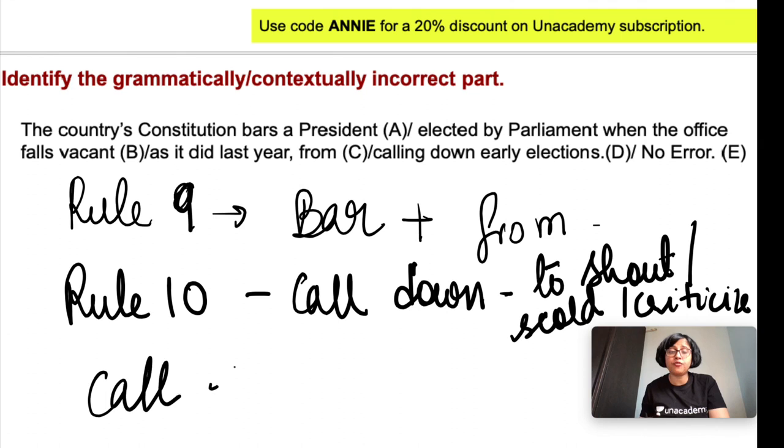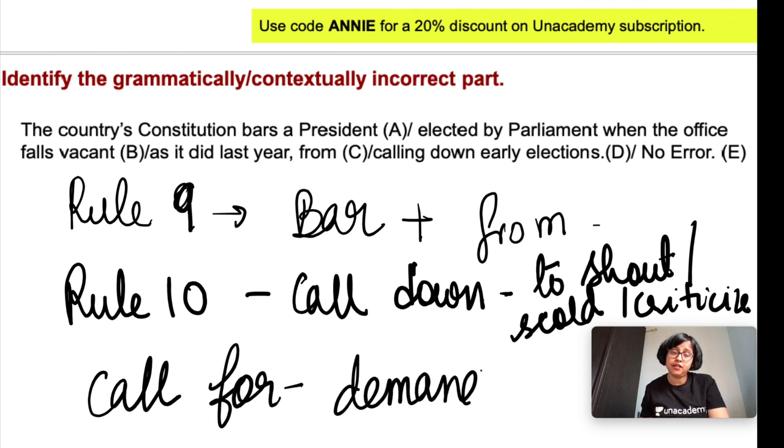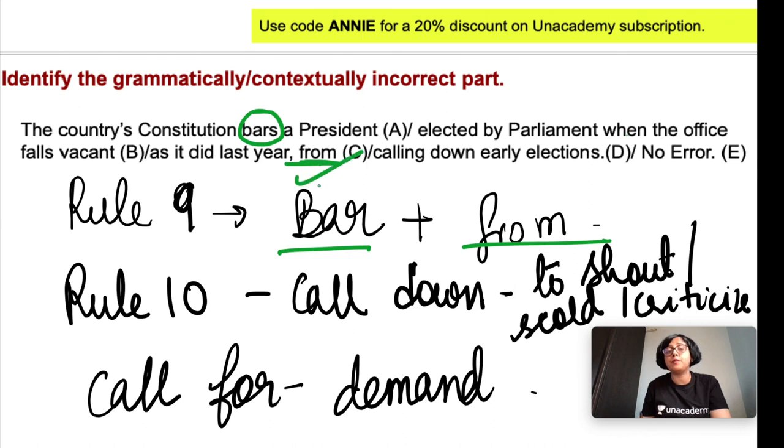And the meaning of call for is to demand something, to say that something is necessary. Now let's come to the sentence. Here, the country's constitution bars a president elected by parliament when the office falls vacant, as it did last year, from calling. So here bar is there, bar plus from. So from has been used. This is correct.